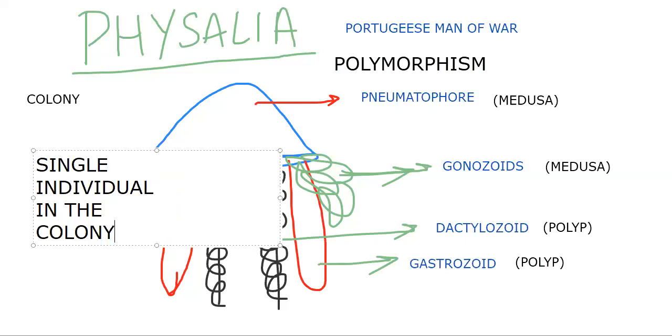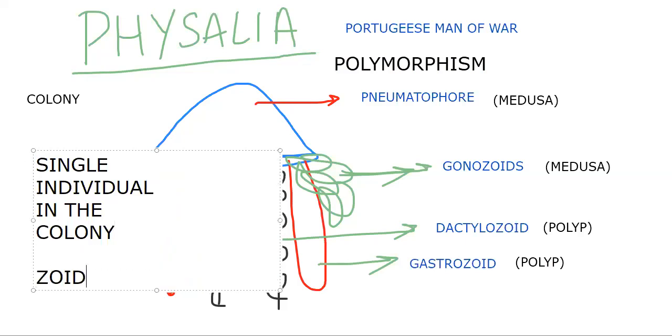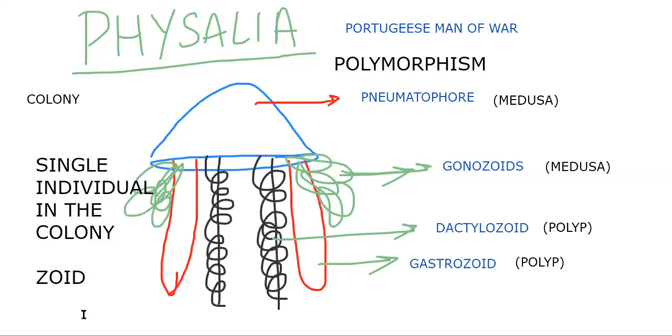We call every single individual in the colony a zooid. As I said to you, dactylozoid, gastrozoid, gonozoid. Likewise, a single individual in the colony is called a zooid.